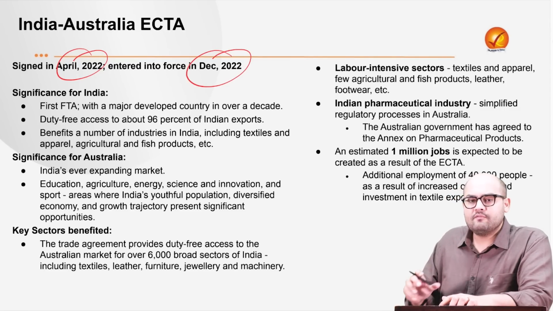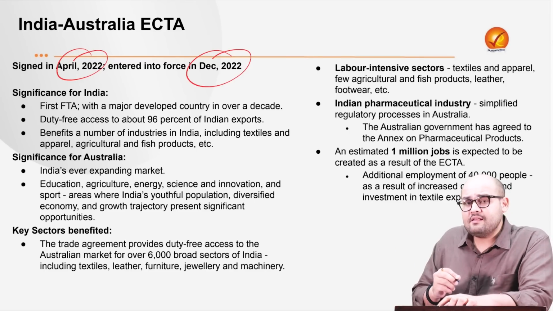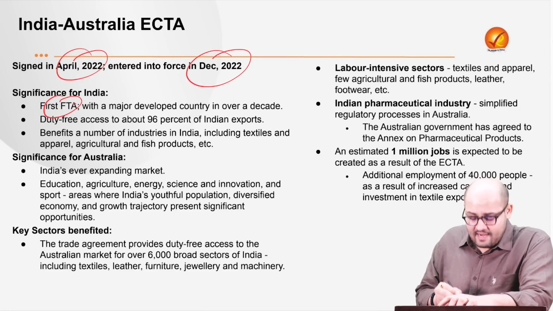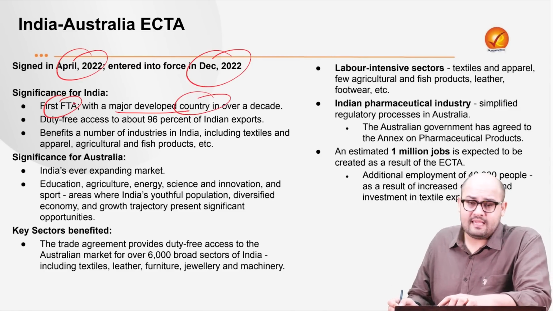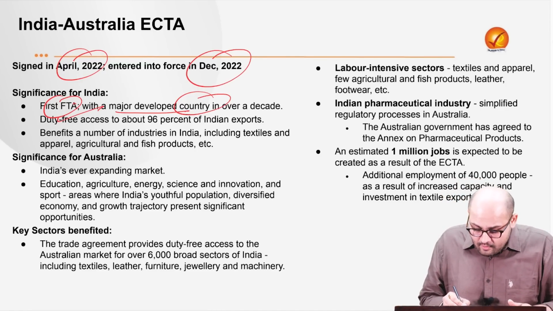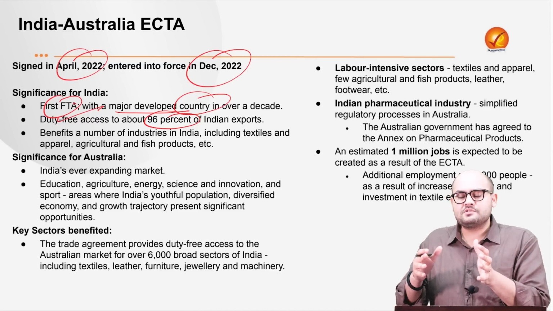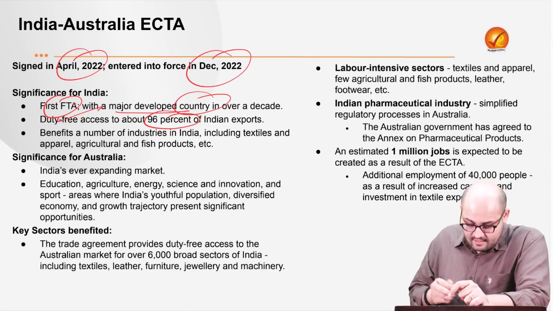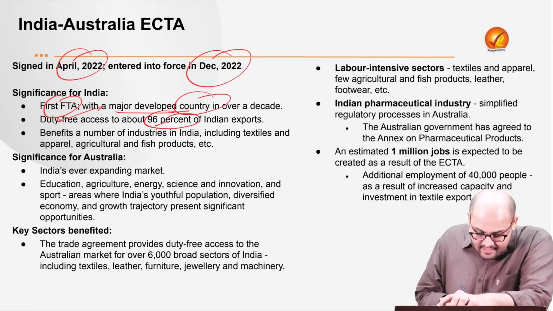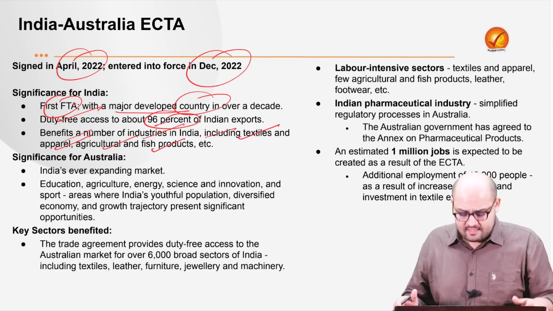Now this holds significance for both India as well as Australia. It holds importance for India because it is the first FTA which India has signed with a major developed country in over a decade. So this is very important. Next, it would allow duty-free access to about 96% of India's exports to Australia. So almost all the exports to Australia would be duty-free. Next, it would benefit a lot of industries in India, including textiles, apparel, agriculture, fish products. Then we have industries related to furniture, leather, jewelry, machinery, electrical goods, right?